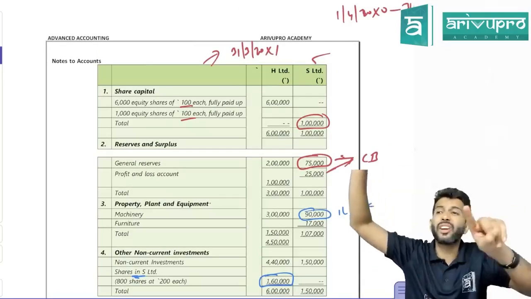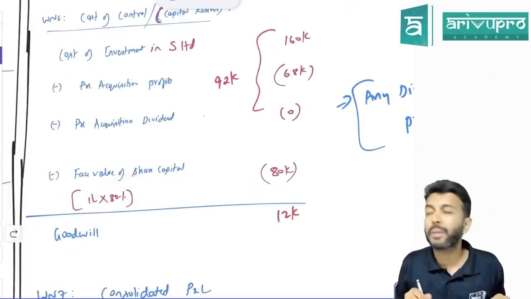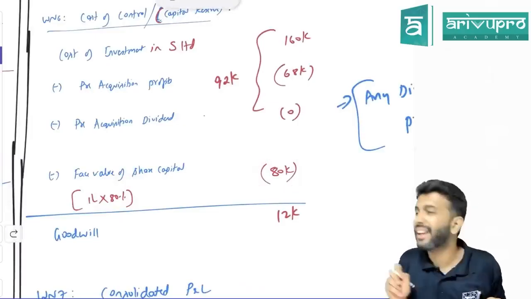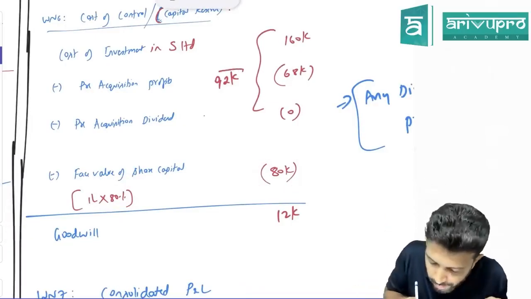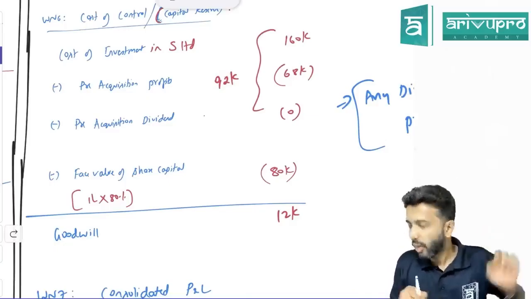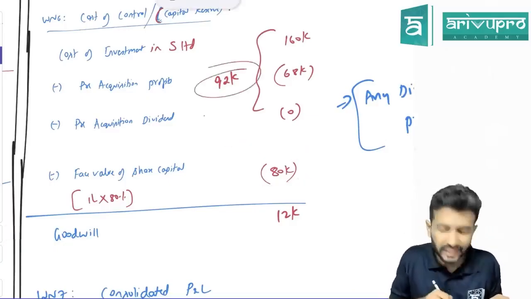Other guys we call as minority interest. So what is the share capital? 1 lakh. But the holding company's share is only 80,000. Sir, the worth of the investment is 80,000. But how much did the holding company pay to get control? 92,000. Worth of the investment is only 80,000, but holding company paid 92,000.